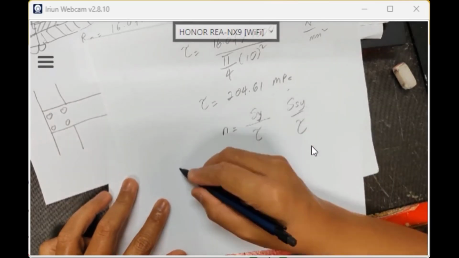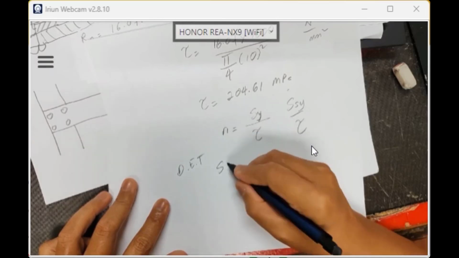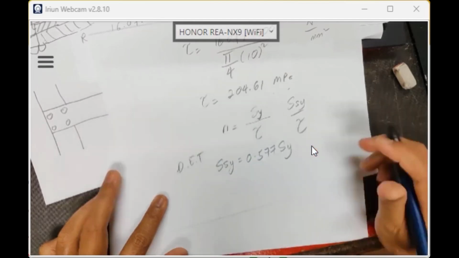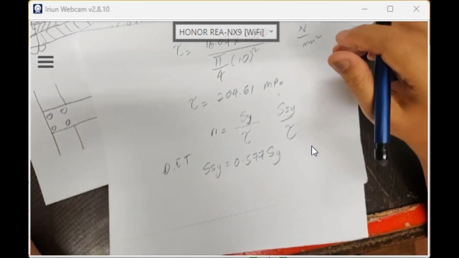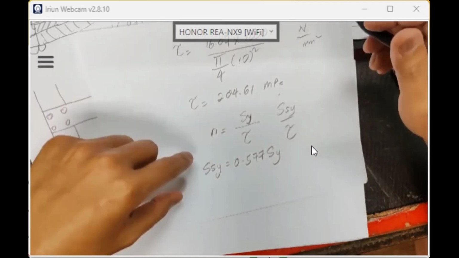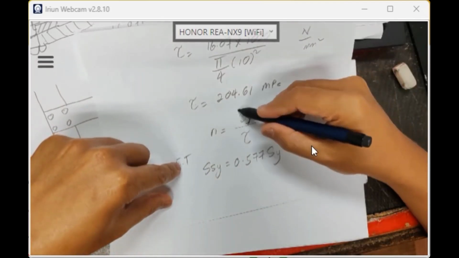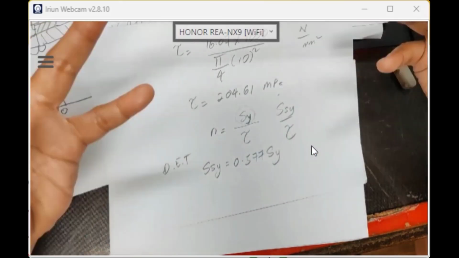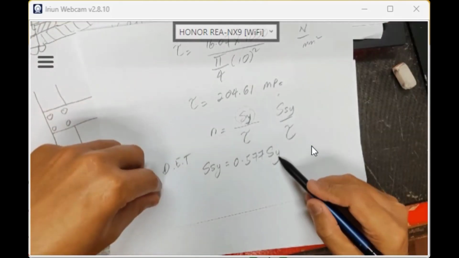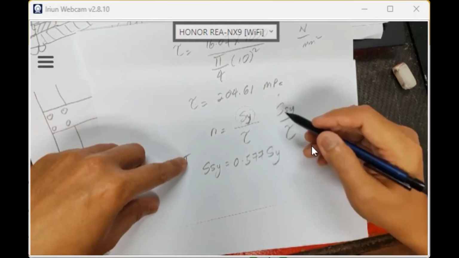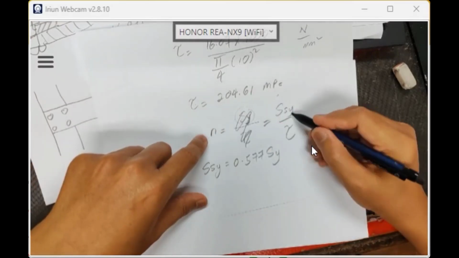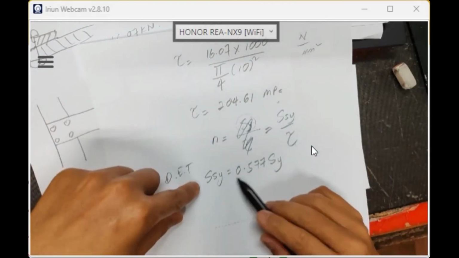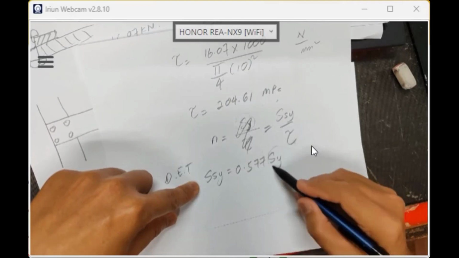SSY for the distortion energy theory, remember, is 0.577 of your SY. So I need to know the SY value of the bolt, the properties of the bolt, because the safety factor is SSY over the shear stress. The shear stress we already got is 204.61, so I need to know the yield strength value.